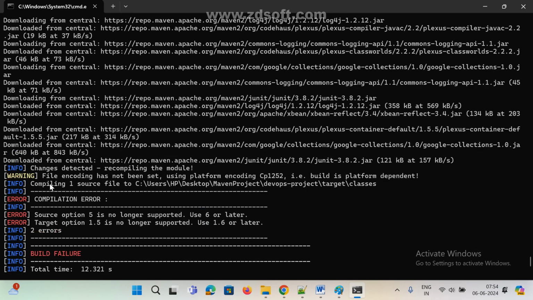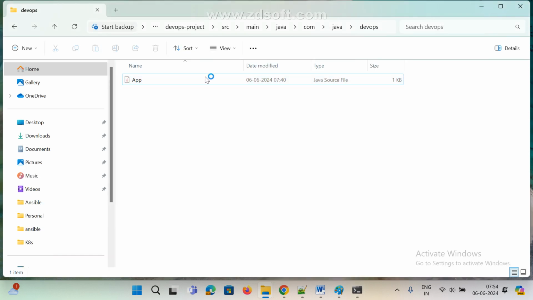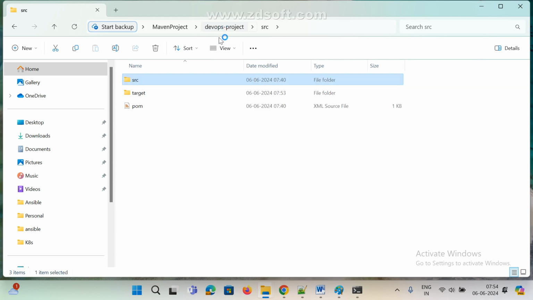Now if you go here, a change is detected, so it is recompiling the model, compiling one source file. See here, now it is generating that class file also. Now if you go to this path, this is my path, right? src. Now this is right.